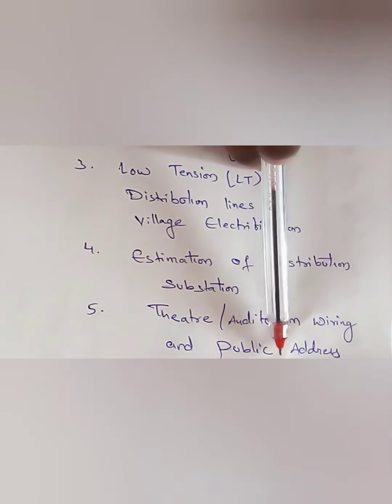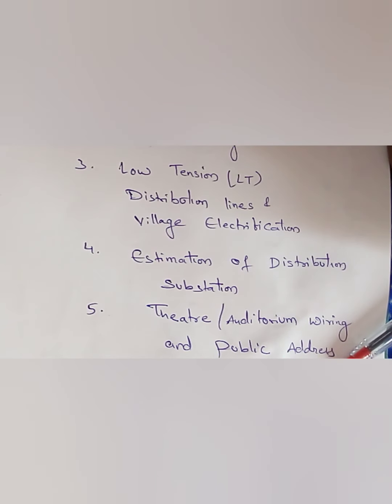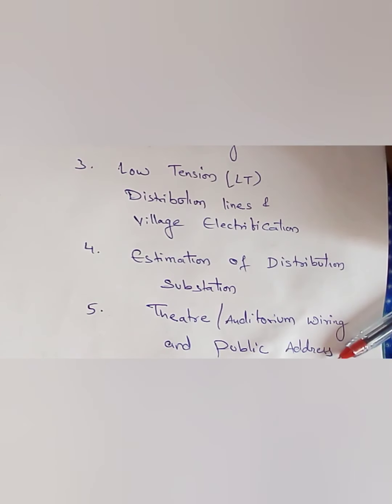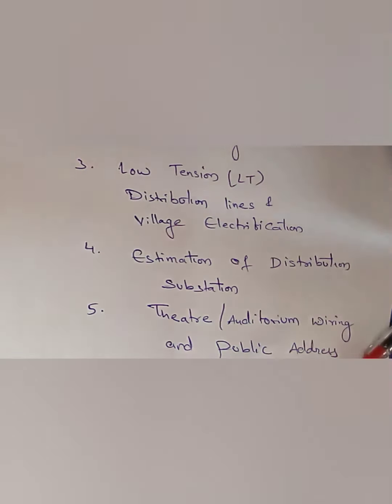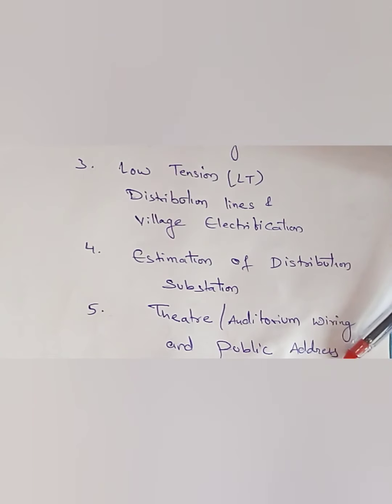Okay. Coming to the fifth unit, theater or auditorium wiring and public address system. In this topic, we are going to do a field visit also. After the field visit, a detailed report should be submitted. In this, we are going to study the basic requirements of an auditorium, what we require in an auditorium, and second, general wiring layout of an auditorium, preparation of estimation of electrification of a small auditorium in standard proforma, public address system, major components of a public address system.